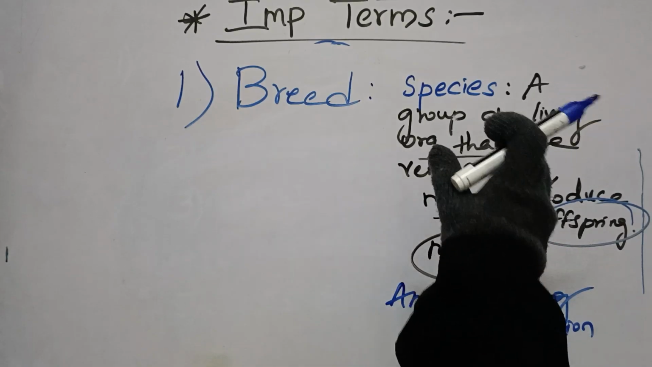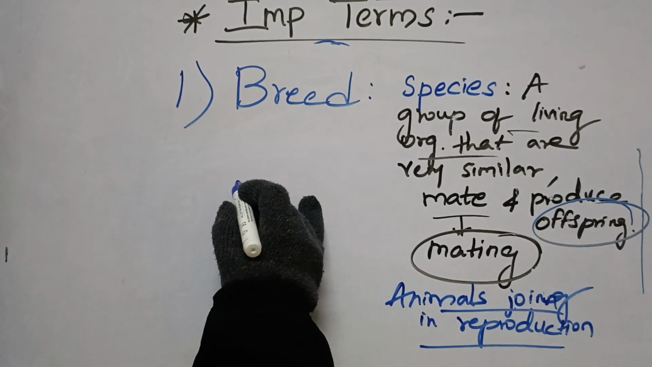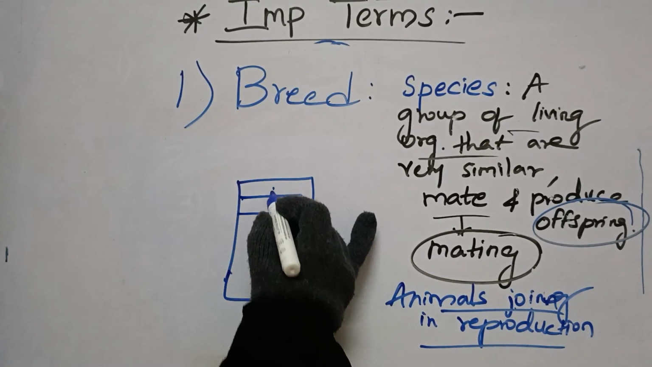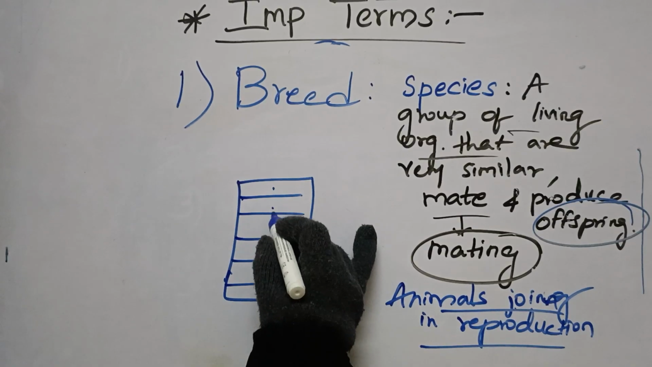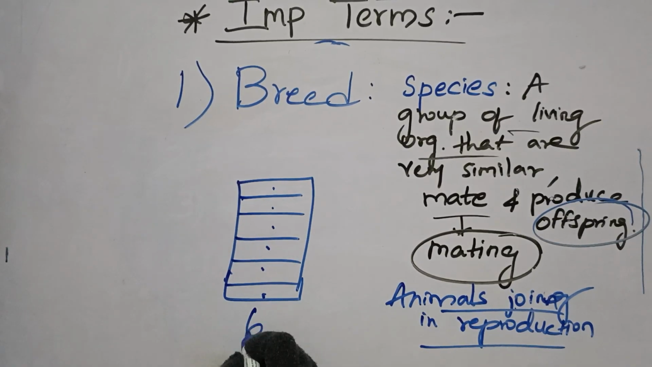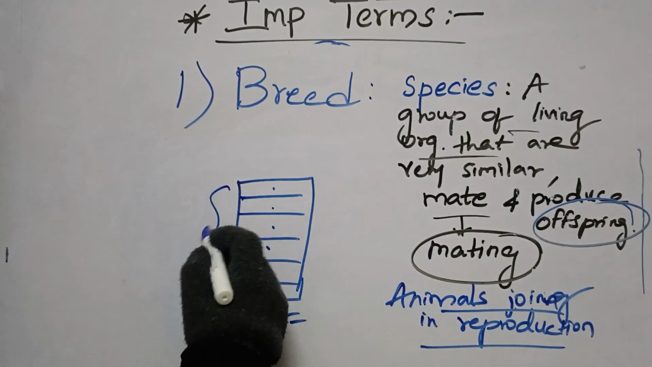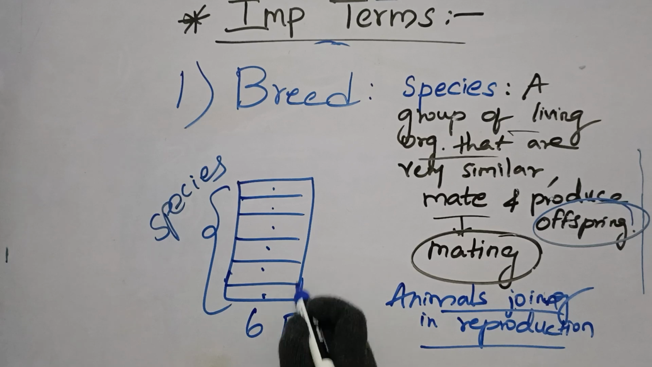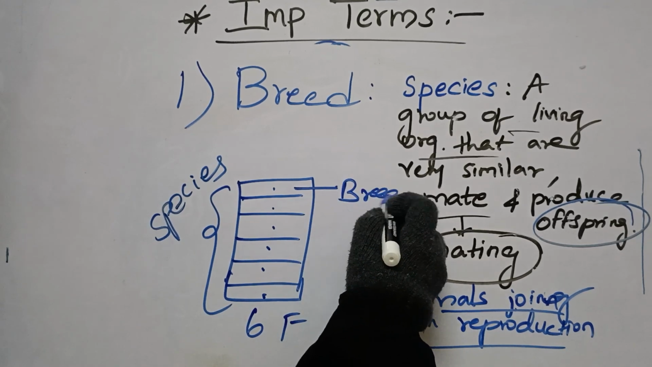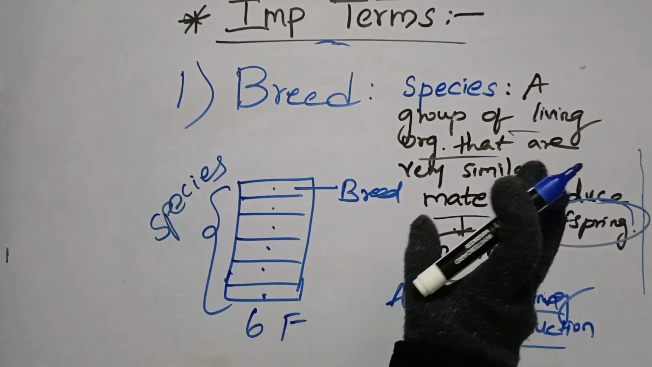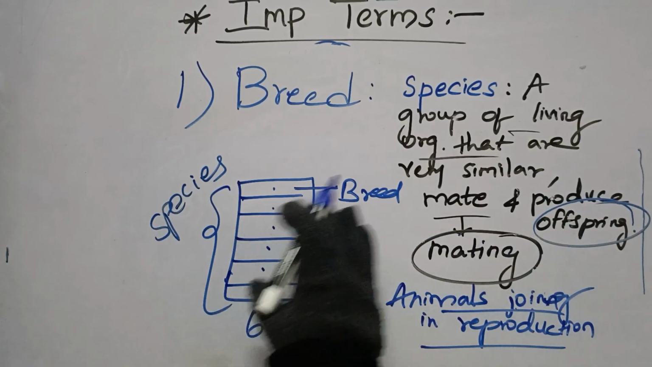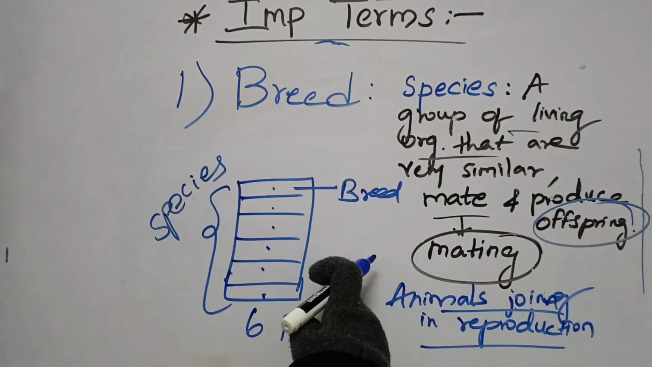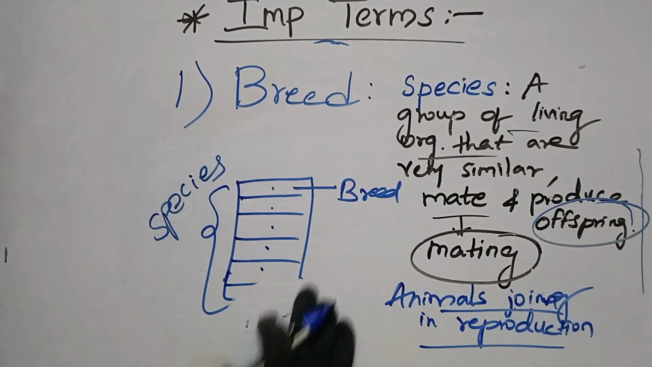Here is a real life comparison. Let's assume I'm talking about a building which has six floors. This building is like a species, and each floor is like a breed. Clear? I hope now it is clear. Species is a broad term, and species is going to contain multiple breeds in them. Clear? Let's talk about breed.